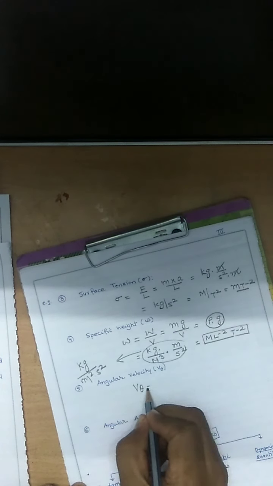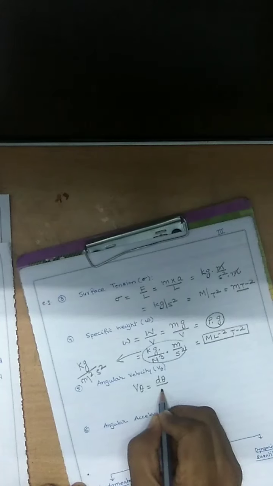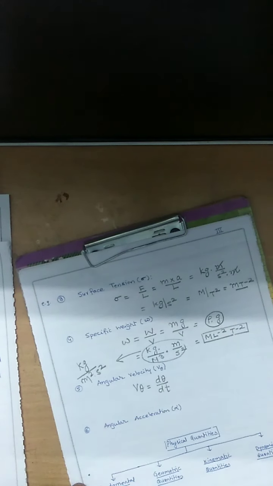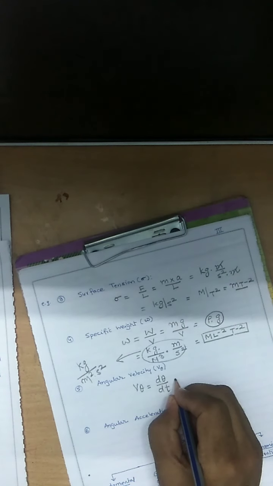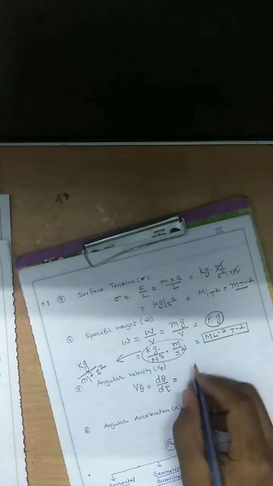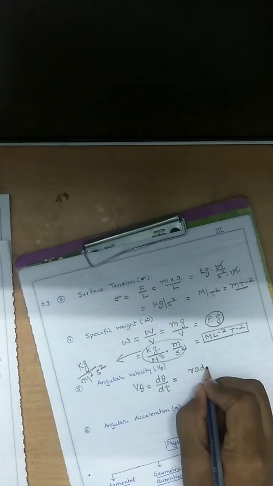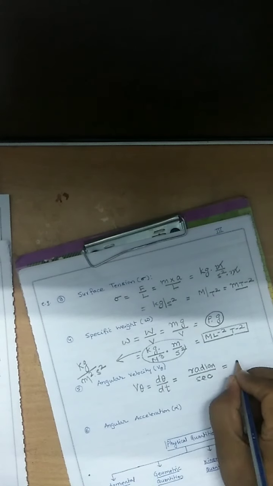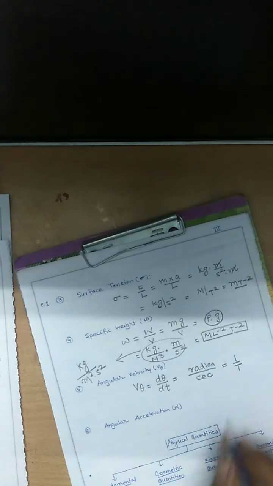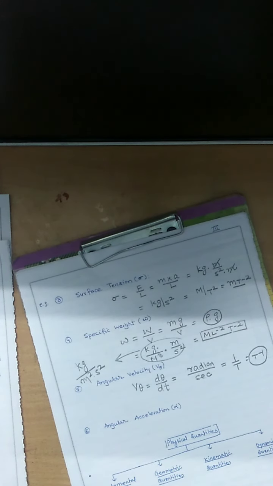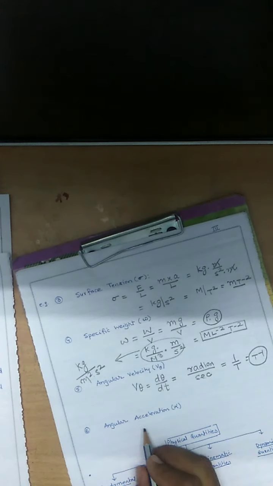Next one, angular velocity. What is angular velocity? Angular velocity is the rate of change of angular displacement. Angular displacement is always measured in terms of radians. There is no fundamental unit or dimension of radian. So what is the dimension? The unit is radian per second, which equals 1 upon T, T^-1. What is the dimension of angular velocity? T^-1.